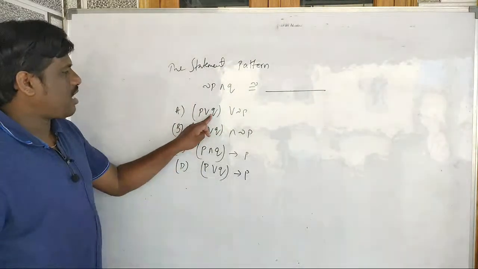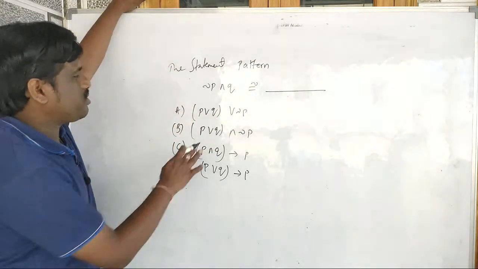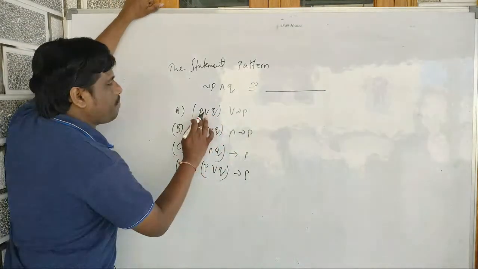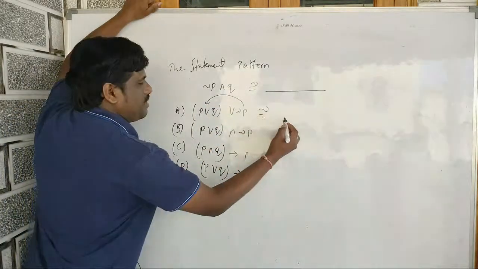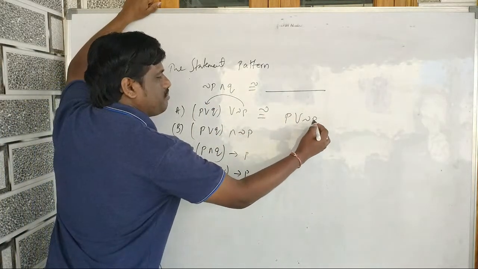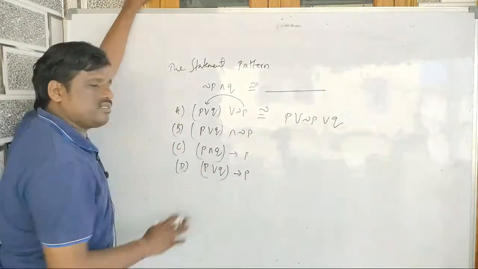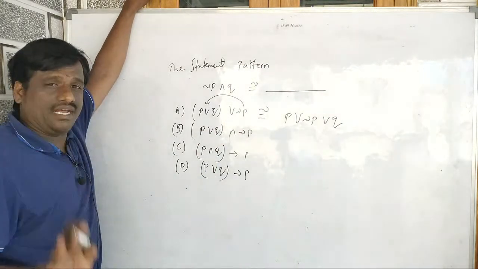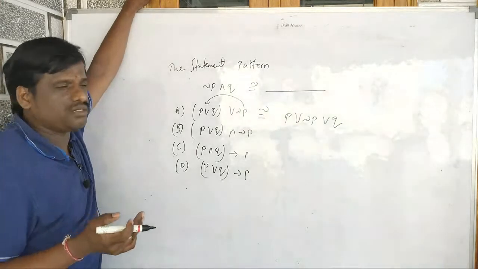So here it is all ORs, and whenever all are ORs, it is called the associative property. With associative property I can remove the bracket, my wish, because it satisfies the associative property.